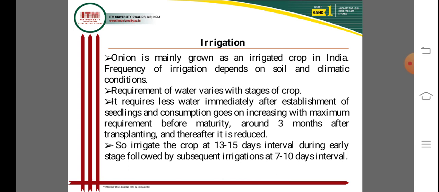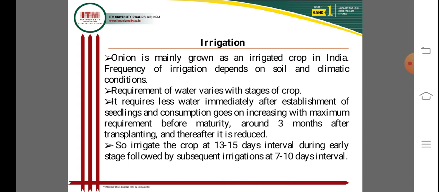Consumption then increases, with the maximum requirement before maturity, around 3 months after transplanting, and thereafter irrigation is reduced.